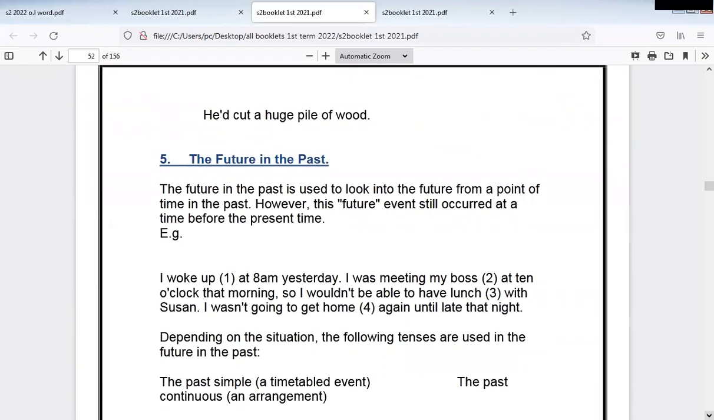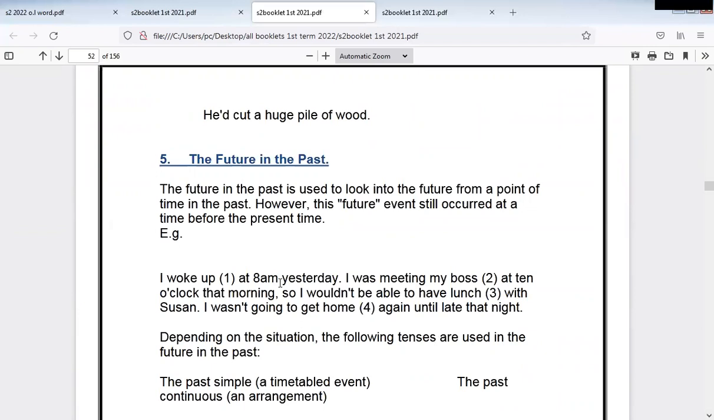The future in the past. The future in the past is used to look into the future from a point of time in the past. So we talk about the past, okay? We talk about the future while we are, or while we were, in the past. However, this future event still occurred at a time before the present time.